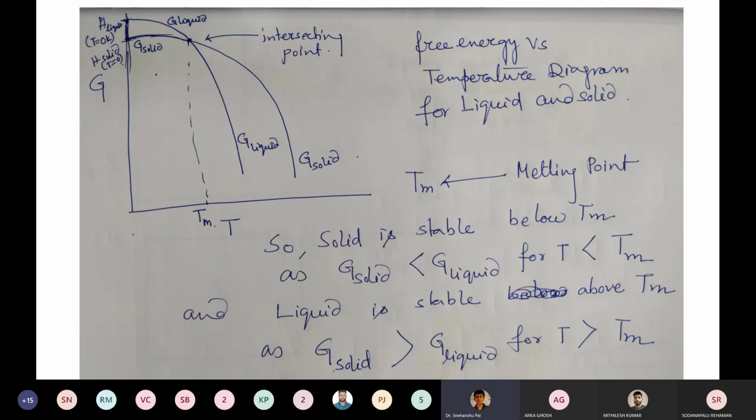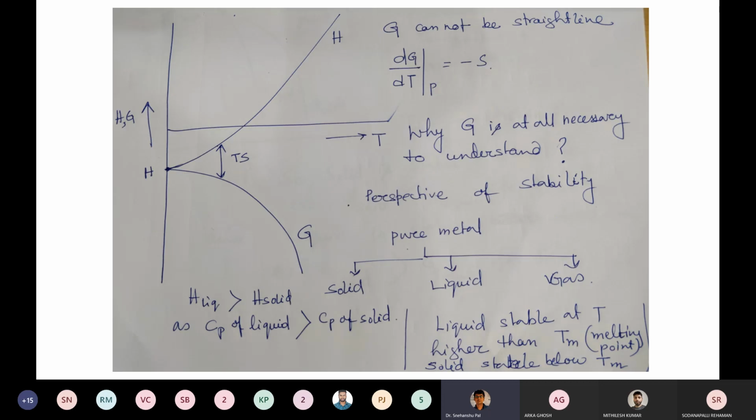If you check entropy, it will always increase on the solid to liquid transformation as the temperature is increasing. So how will it represent the stability of liquid at temperatures higher than the melting point and the stability of solid at temperatures lower than the melting point? So entropy also cannot comprehensively represent the stability criterion for the phase transformation.